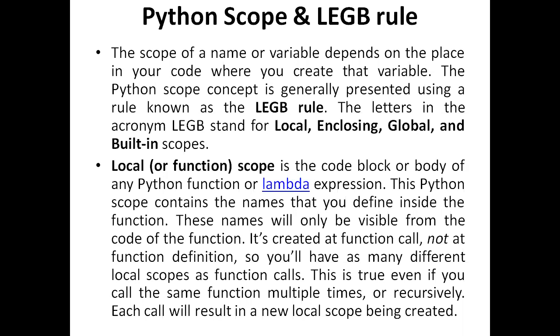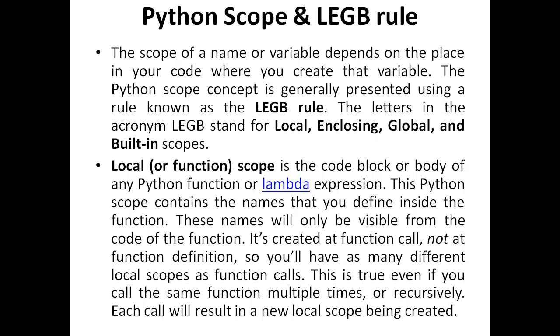Like other languages such as C, C++, Java, the variables have their own scope, meaning they will work within the block only. Python has scope rules, the LEGB rules: local, enclosing, global, and built-in scope. So we'll discuss this.